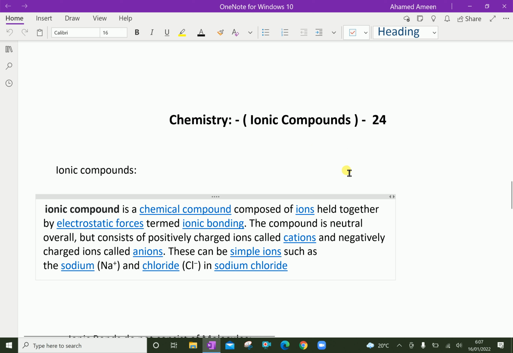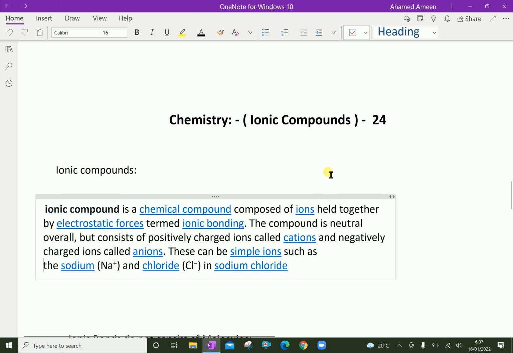In chemistry, let us discuss ionic compounds. In last videos, we talked about salts that are ionic compounds made up of cations and anions. Many of the rocks and minerals in Earth's crust are made up of cations and anions held together by ionic compounds. The ratio of cation to anion is always such that an ionic compound has no overall charge.